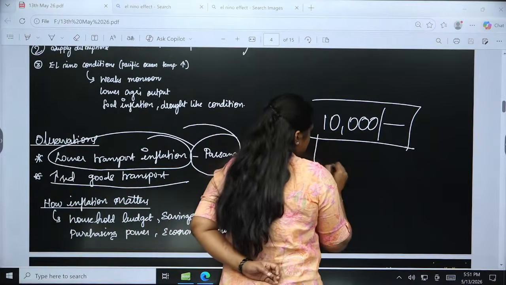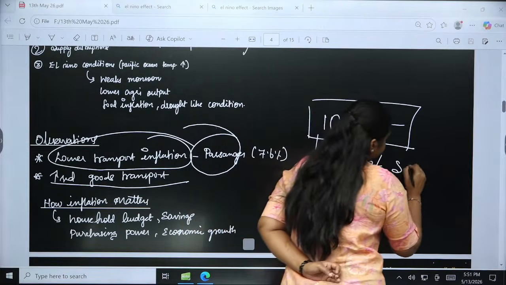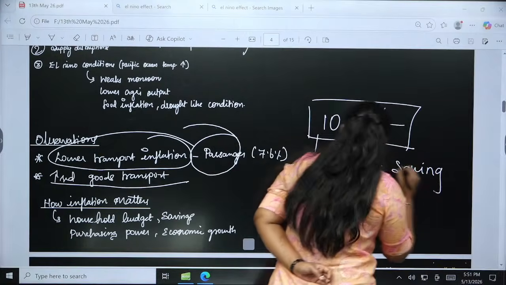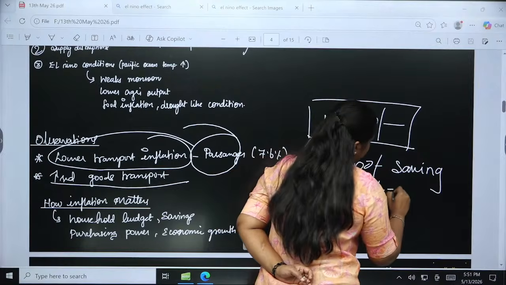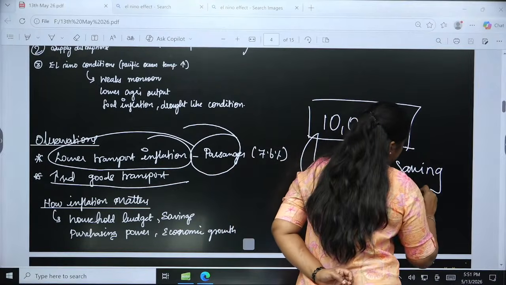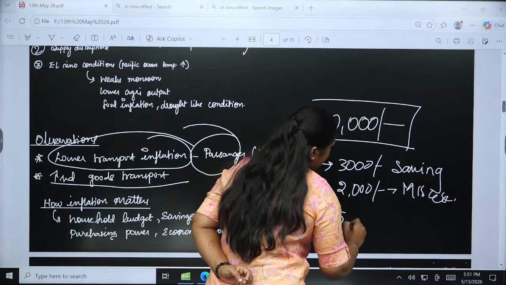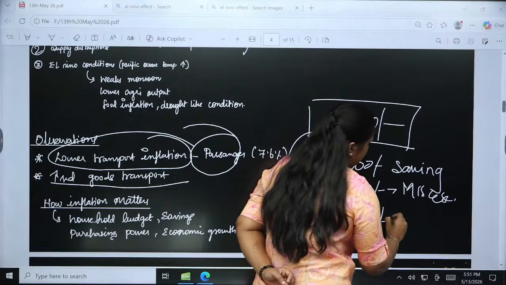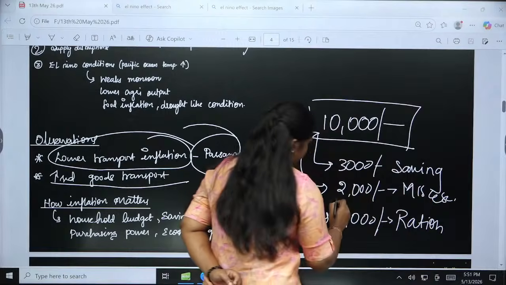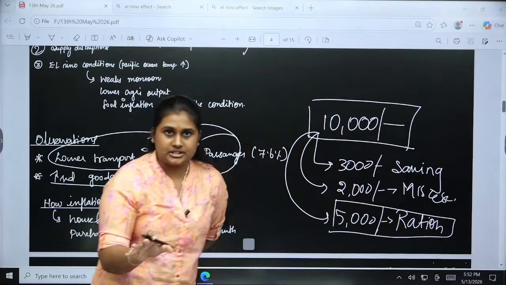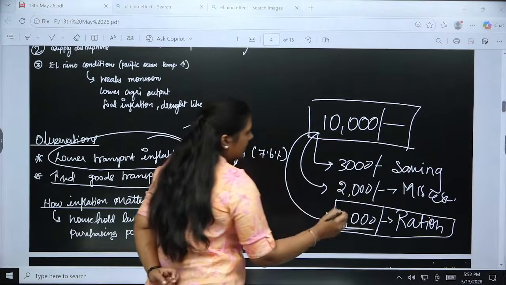So in 10,000, let's assume 3,000 goes into my savings, and 2,000 again I'm using on other expenses. Okay, the major expense will be 5,000. Shall we keep it as an example for my ration? Okay, groceries. So here, this 5,000 I'm using for my ration.